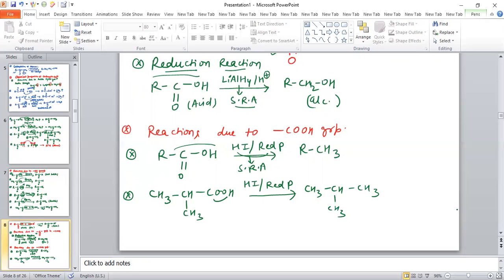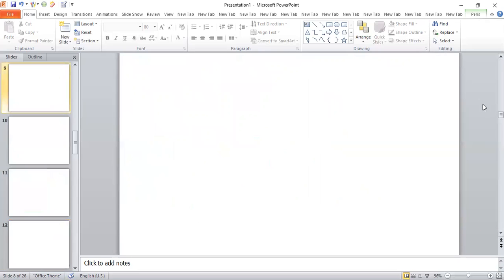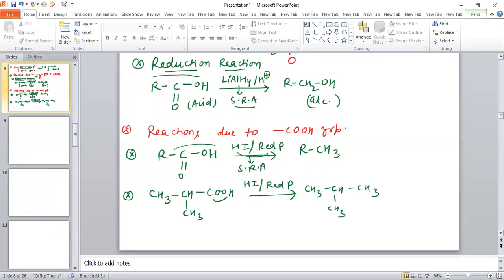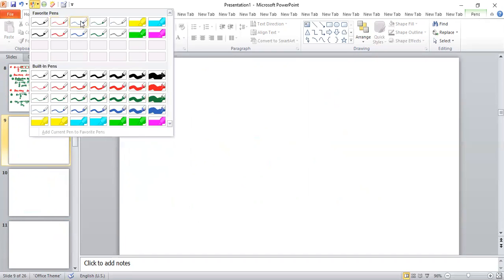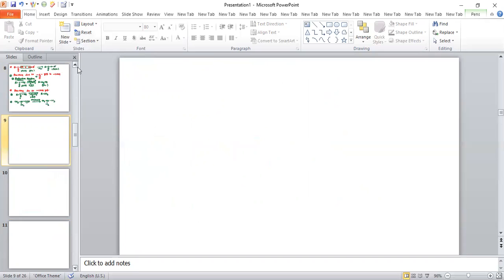So there is another reaction due to the COOH group in carboxylic acid, which is the decarboxylation reaction. Now I am going to discuss the decarboxylation reaction in carboxylic acid. In decarboxylation, D means removal, and carboxylation refers to CO2, so it means removal of CO2 gas. This reaction we call the decarboxylation reaction.